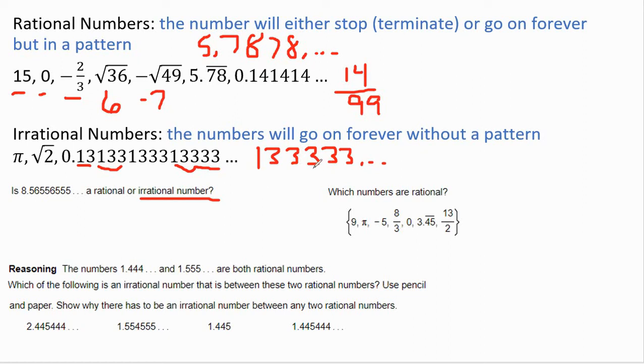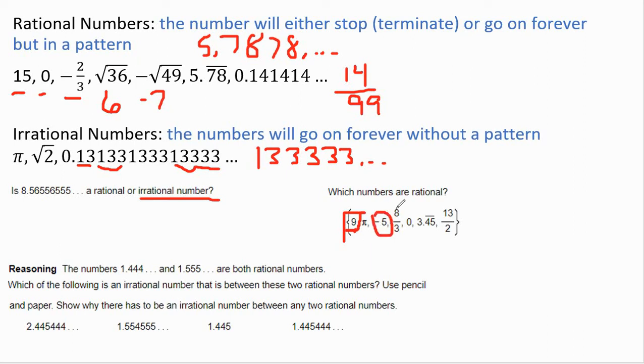Which of these numbers are rational? That means that either it stops somewhere, or if it goes on forever, it has a pattern to it. So 9 is rational because that terminates. That could obviously be turned into a fraction. Pi is irrational, so we'll leave that alone.